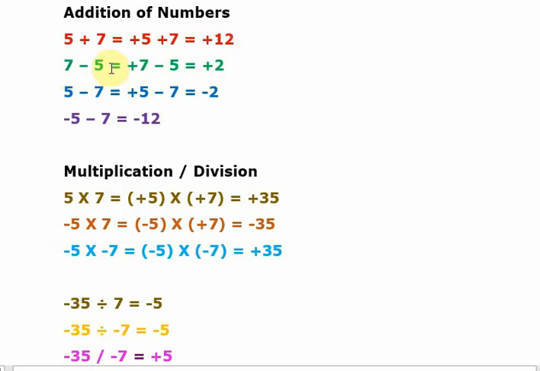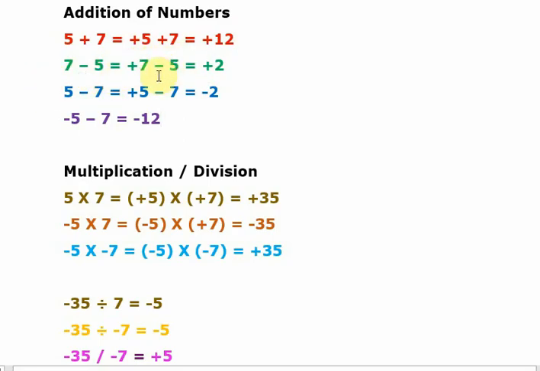7 minus 5, don't take it as a subtraction. Don't take it as a subtraction. You take, what is the sign of this? Plus. What is the sign of this? Minus. When signs are different, you forget about these signs.